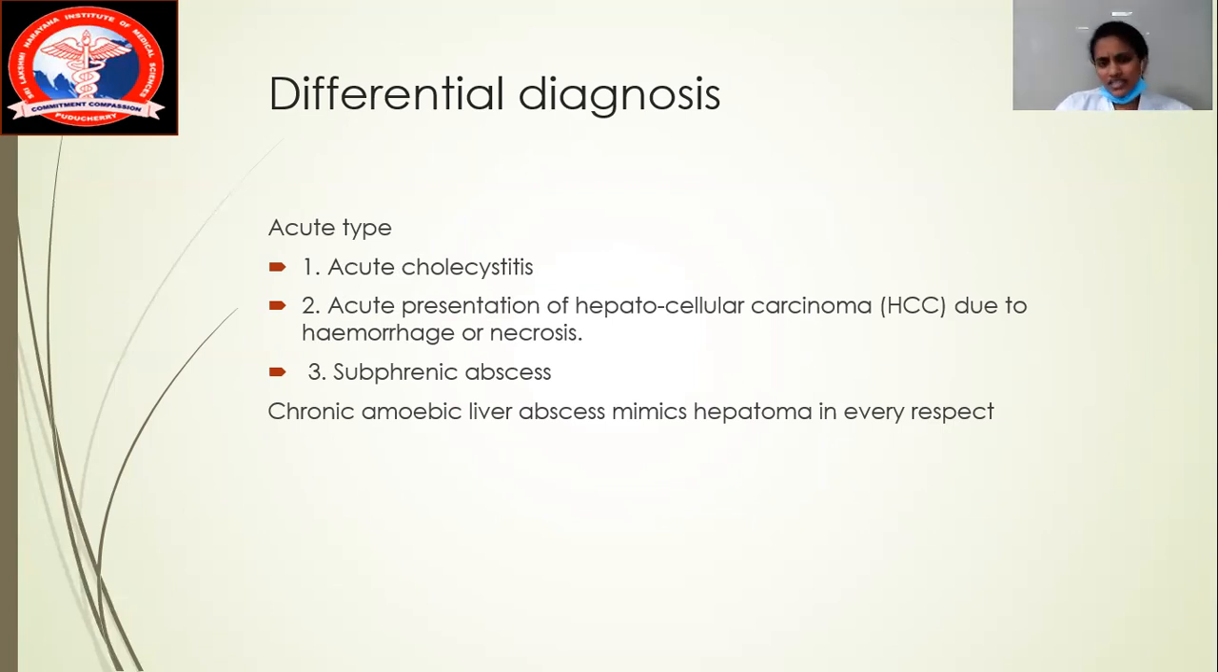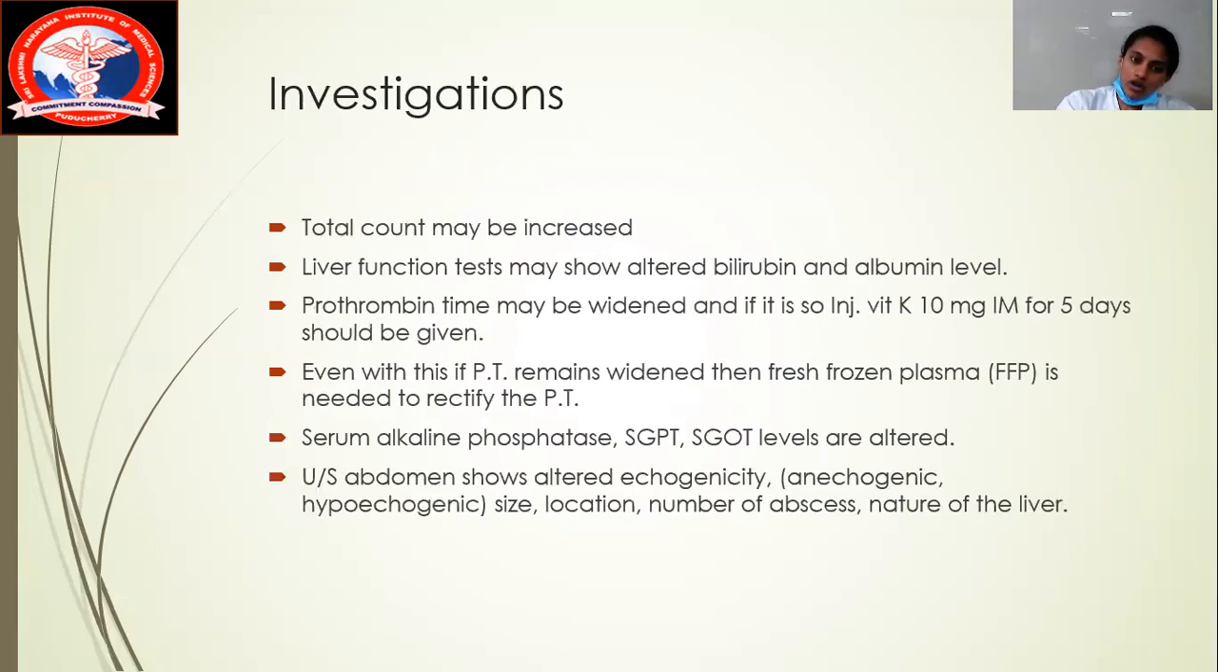Okay, and then the last differential diagnosis for the acute type can be a subphrenic abscess. The patient can also have a chronic amoebic liver abscess. It will always make a hematoma-like picture in every aspect. Chronic ones always have a very big hematoma-like, mimicking character. In investigation, you will see the total count can be raised.